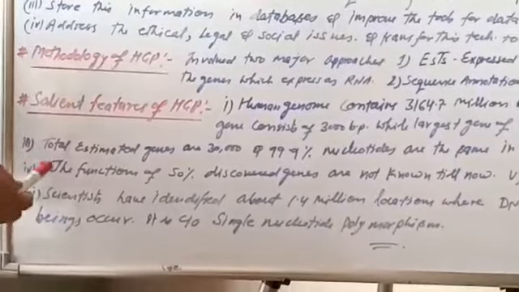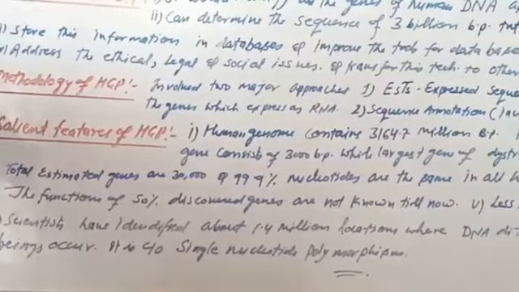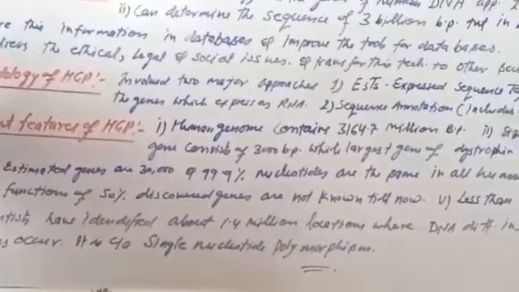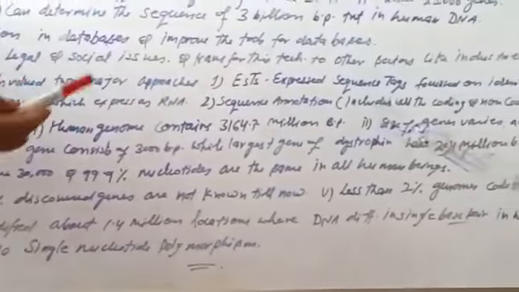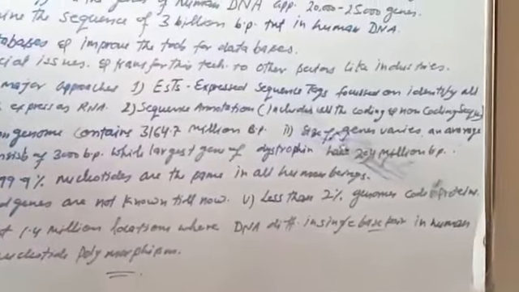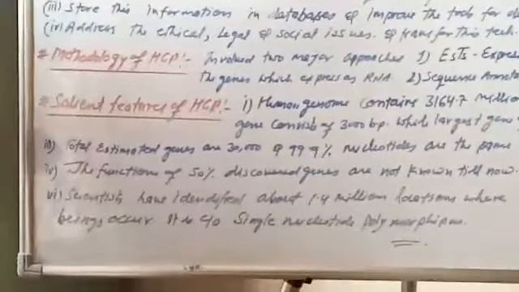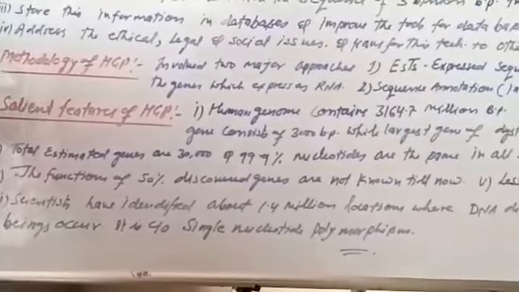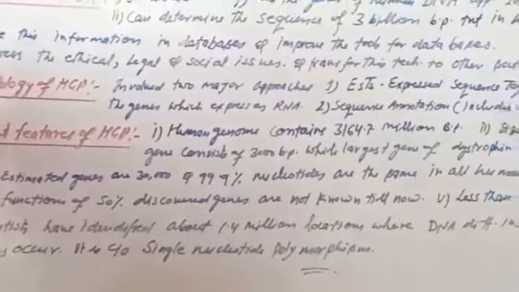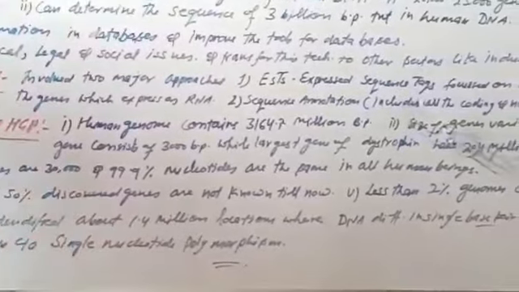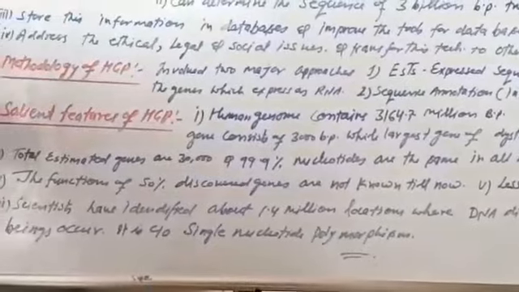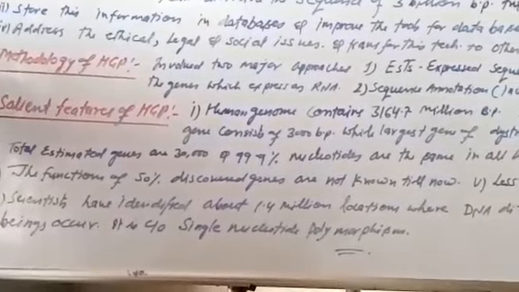Fourth is that the functions of 50% of discovered genes are not known till now. And fifth is that less than 2% of genes code for proteins only. Sixth is that scientists have identified about 1.4 million locations where differences in a single base pair occur in human beings. It is called single nucleotide polymorphism.